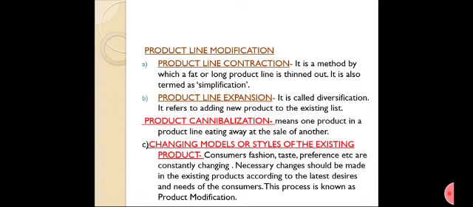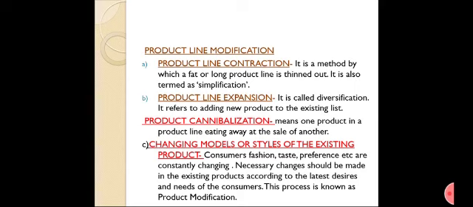Product line modification: within that come product line contraction and product line expansion. Contraction is a method by which a fat or long product line is thinned out. It is also termed as simplification. Product line expansion is called diversification. It refers to adding new product to the existing list. Product cannibalization also comes within this. It means one product in a product line eating away at the sale of another. Changing models or styles of the existing product.